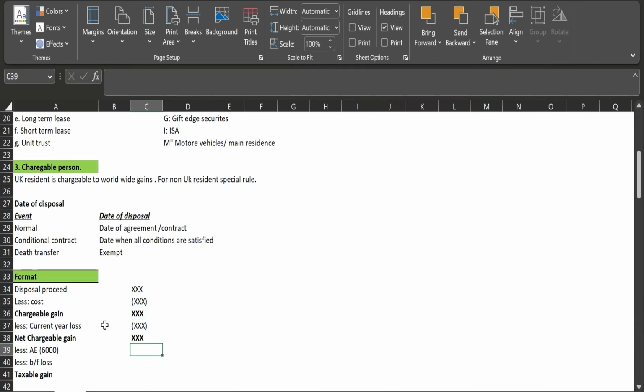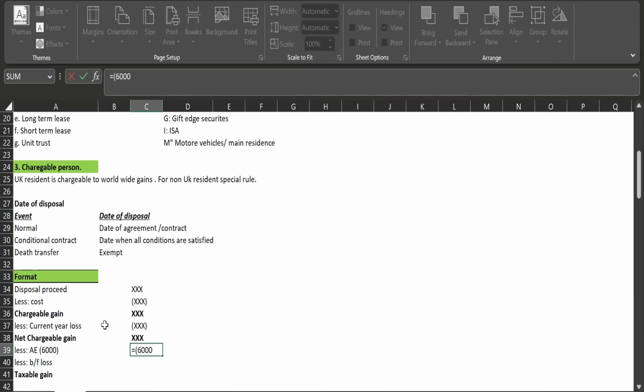Then we have an annual exemption amount of 6,000, as we all know, for the Finance Act 2023. And if there are any brought forward losses, as I said, if any loss cannot be offset, it can be carried forward. Similarly, any loss from the previous year should be offset after the current year loss and after the annual exemption. Be sure, this is the point where students make mistakes, so remember this.